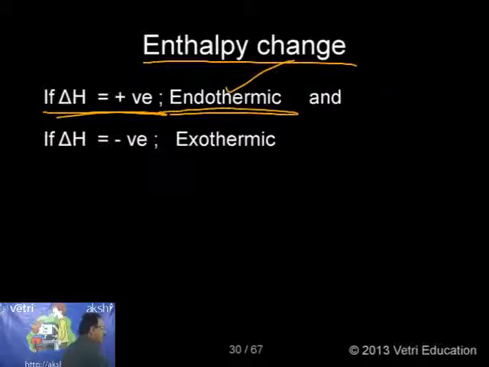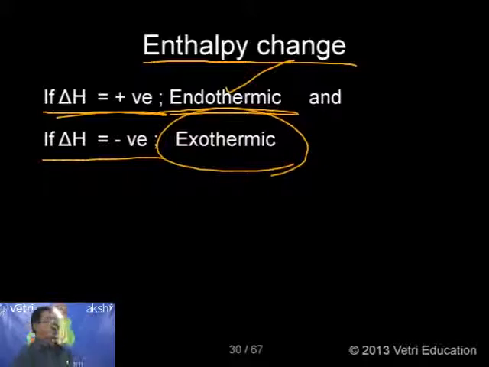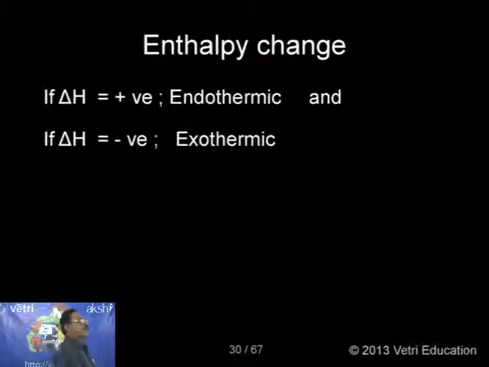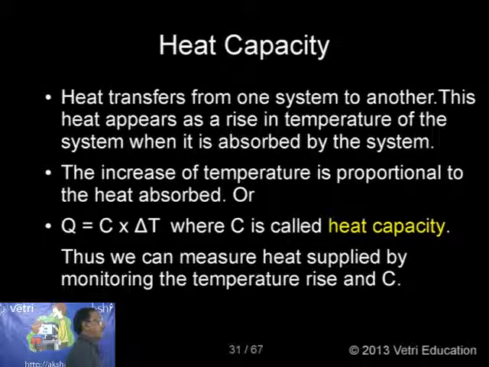Suppose delta H is negative, energy is released, we call it exothermic. So from the delta H value, we can say whether the reaction is an exothermic reaction or endothermic reaction. So a number of chemical reactions can be classified by measuring the delta H value. Very interesting information. Next.